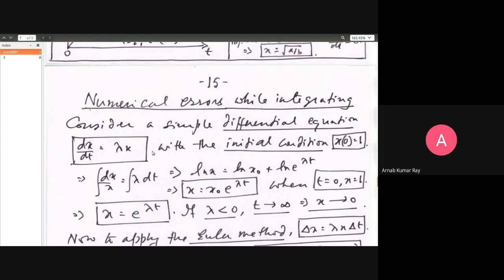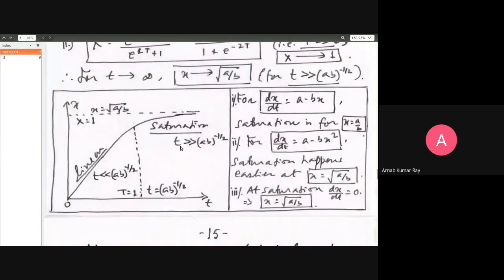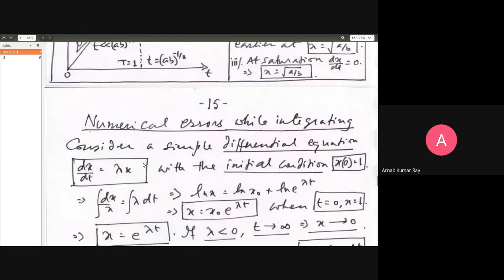First, let us begin with what I just told you, how will you make an educated guess about an initial condition? You just have to look at the form of the equation, look at the form of the physical system, and make an initial educated guess about the initial condition. Whenever you do a numerical integration, you have to start with quite a few things. What is the initial condition? Without it, you can't integrate.